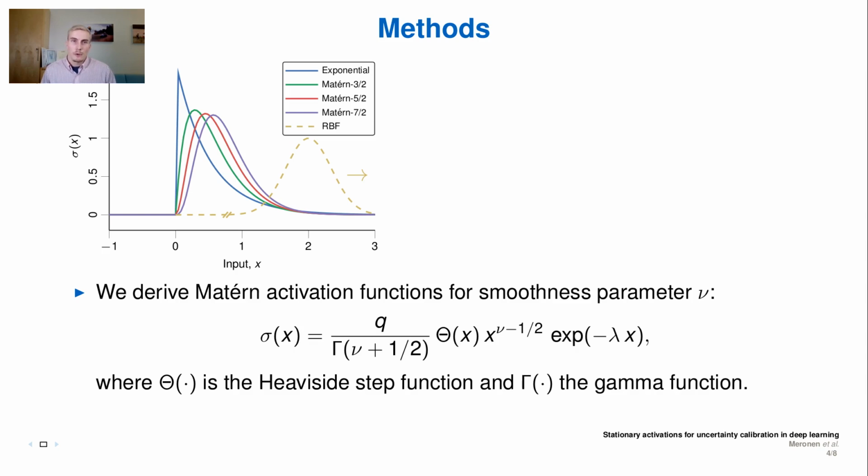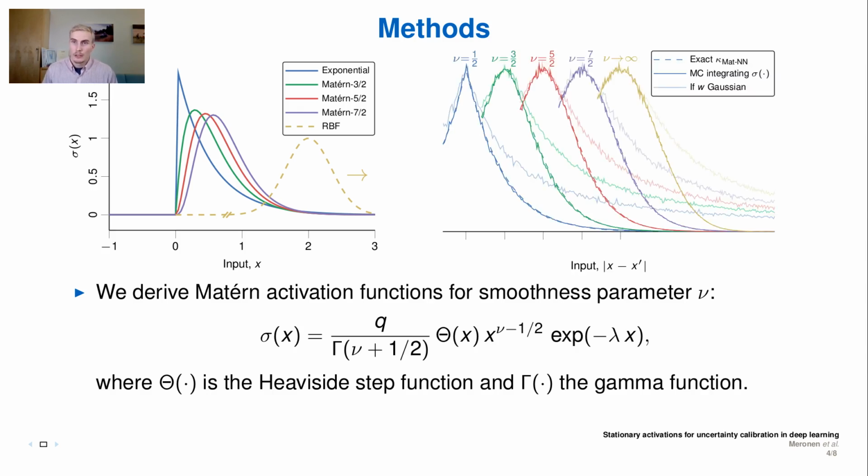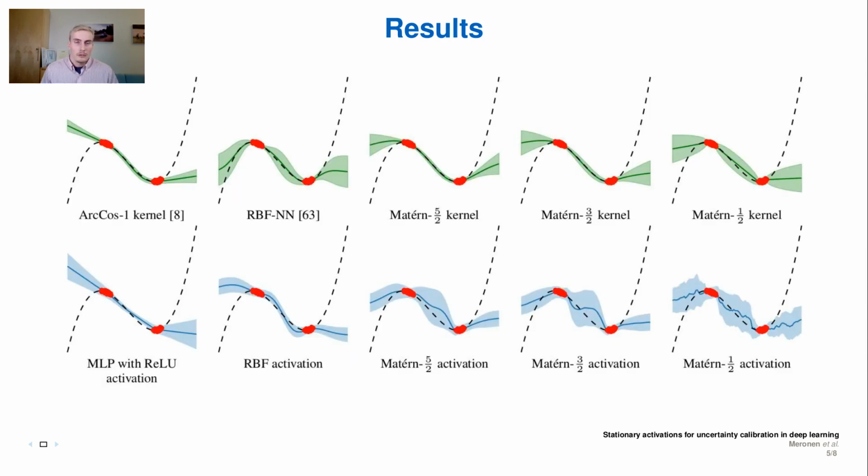On the top left, we have plotted these activation functions with different smoothness parameter values. And on the top right, we can see that by Monte Carlo integrating these activation functions, we recover the original kernels extremely well. And here a simple 1D regression example shows that using these activation functions, we can encode similar prior knowledge into neural networks as we can into GP models using the corresponding kernels.